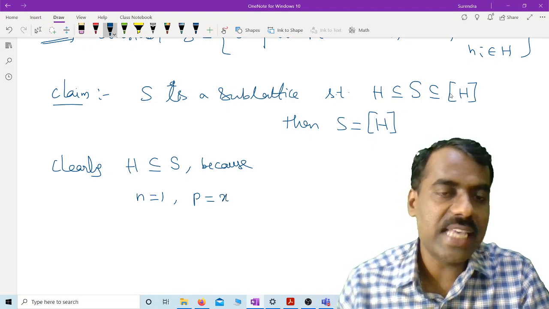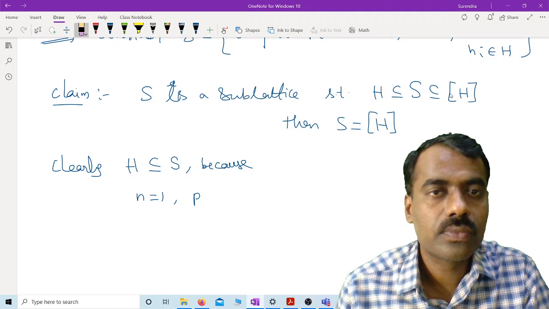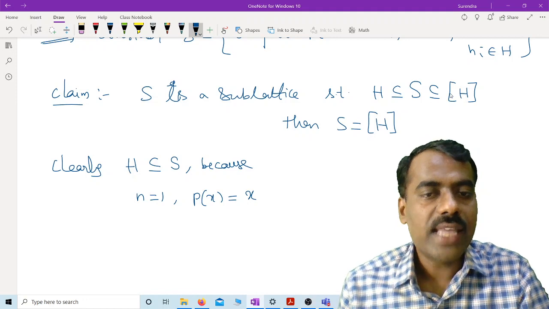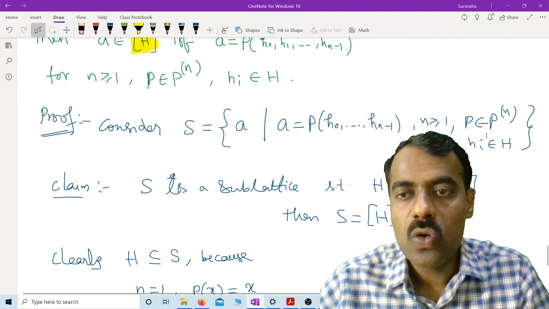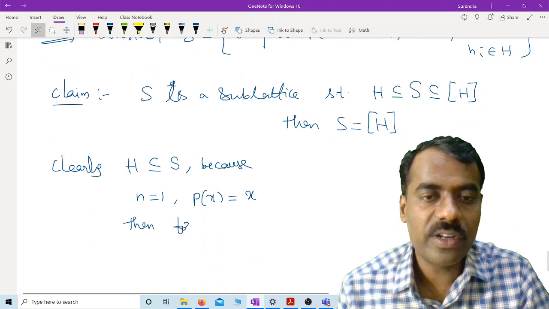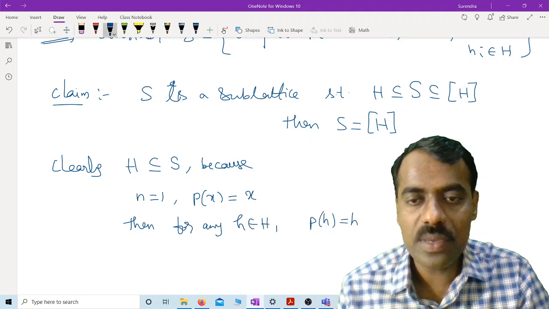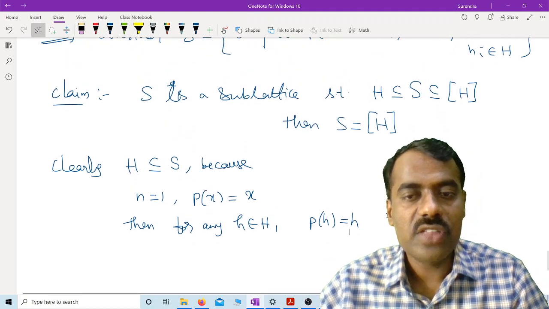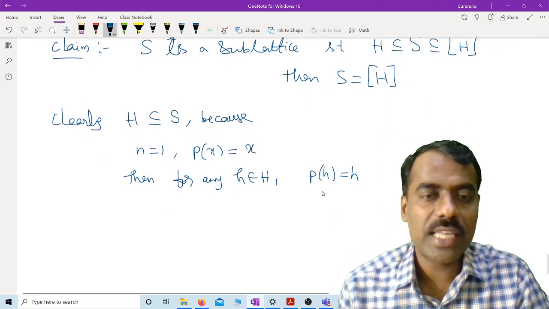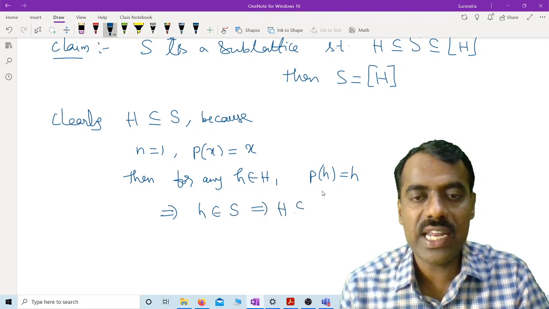That means P of X is X. P of X is simply X, right? Then for any h in h, what will P of h become? It is obviously h, right? Therefore, any h is written as P evaluated at that point. This shows that h belongs to S. This implies h is contained in S.